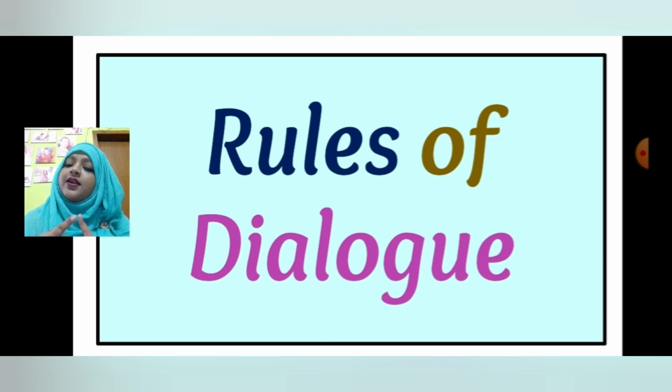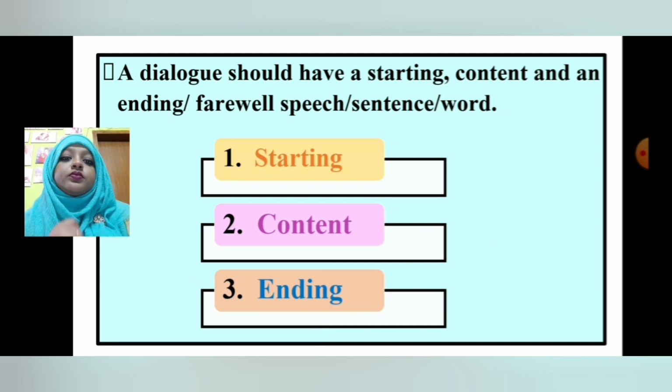Our today's topic is mainly how to write a dialogue. We are going to learn one dialogue, but before that we need to know how to write it and what the rules of dialogue are. So let's see the rules. This is the very first rule of dialogue: a dialogue must have three things.